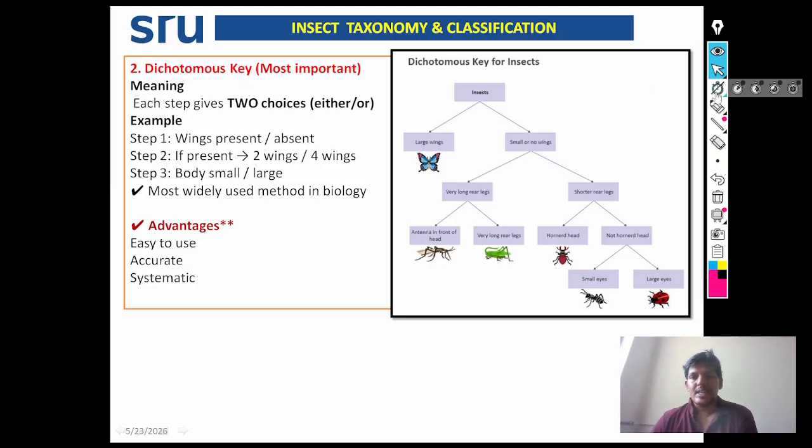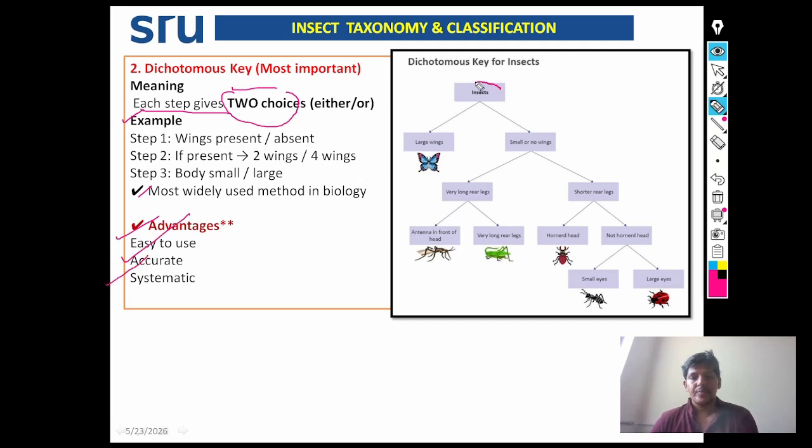Dichotomous key, the most important one. Each step gives two choices, either or. See here an example: wing present or absent. In step 2, if present, 2 wings are there or 4 wings are there. In step 3, body is small or large. In that way, it provides two choices. That's why this is the most commonly used key for the identification of insects. The most widely used method in biology. It is easy to use, accurate, and systematic.